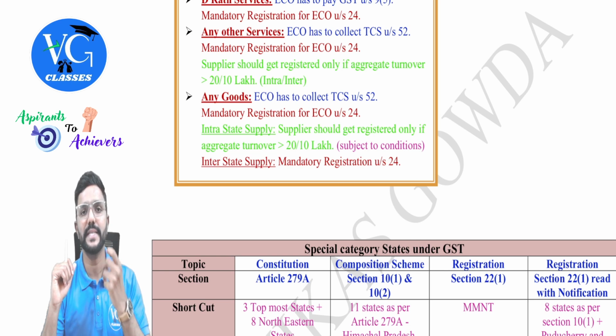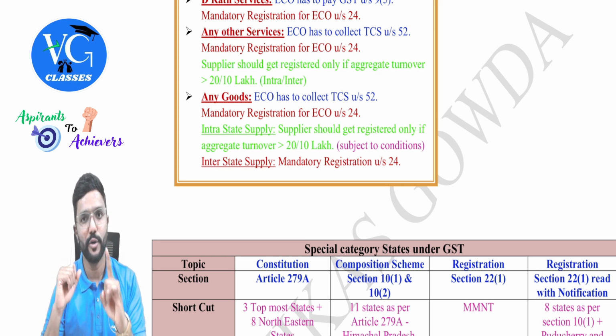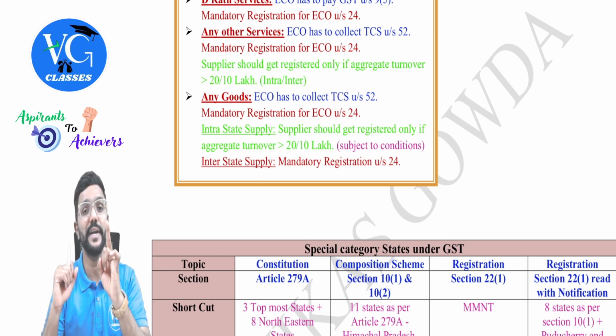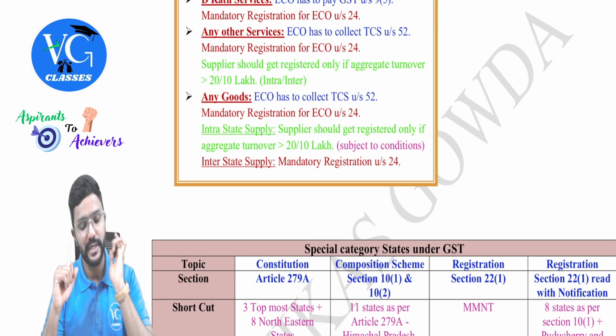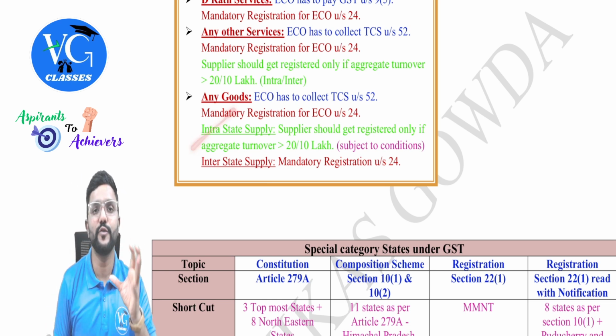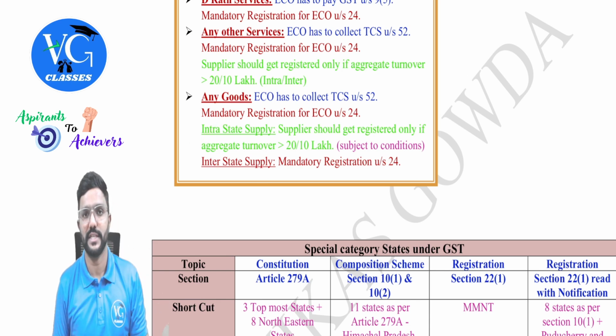And also they would be getting some enrollment number. But they should make sure that they are supplying the goods within the state only, in one state. They cannot operate in more than one state. Got it? Yes. So this is for the supplier of goods who is supplying within the state, in one state.